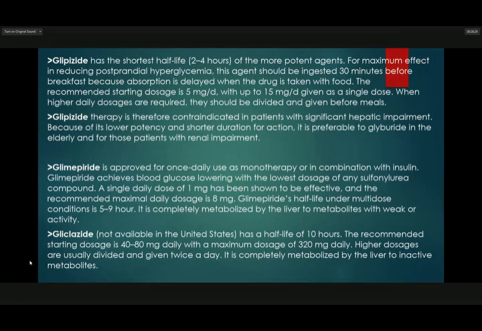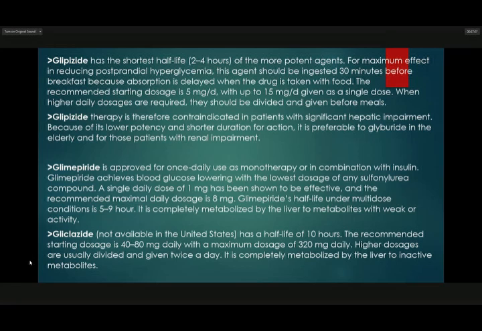So, glimepiride is approved for once daily use as monotherapy or in combination with insulin. It has active blood glucose lowering with the lowest dosage of any sulfonylurea compound. A single dose of 1 mg has been shown to be effective. The recommended maximal daily dose is 8 mg. The half-life under multi-dose conditions is 5 to 9 hours.